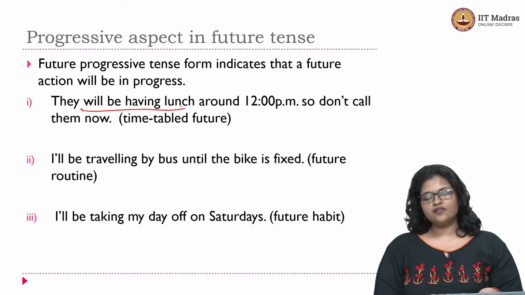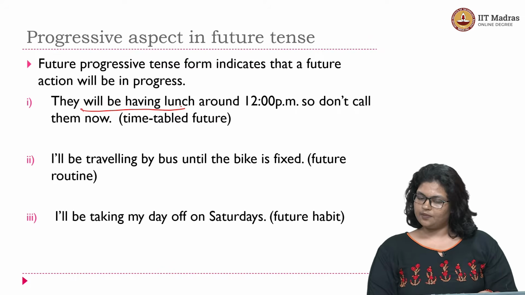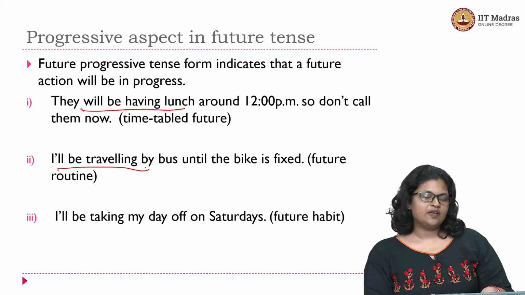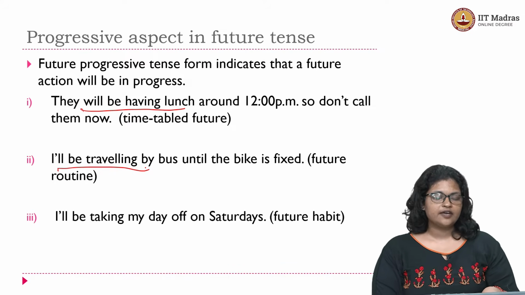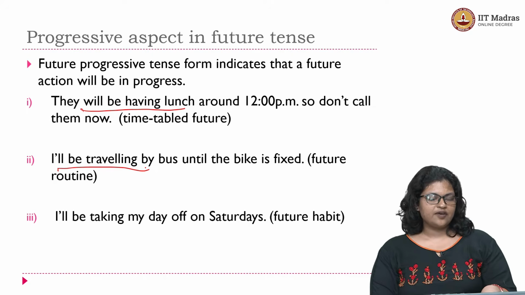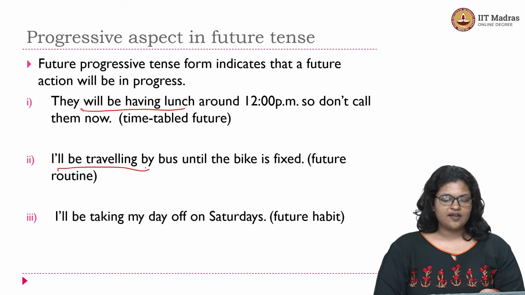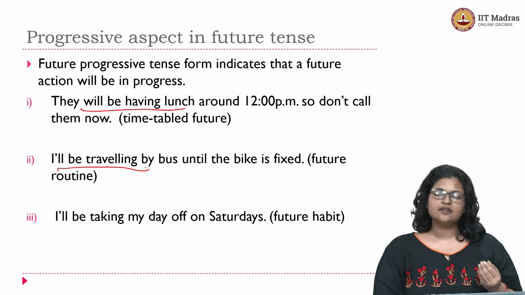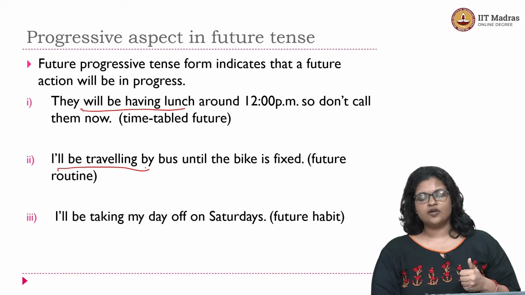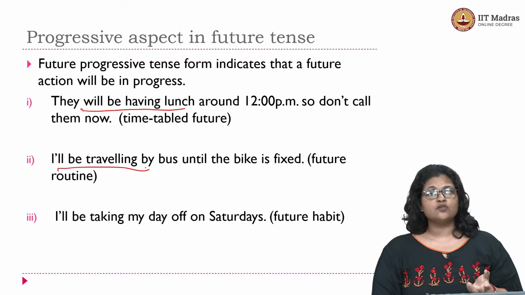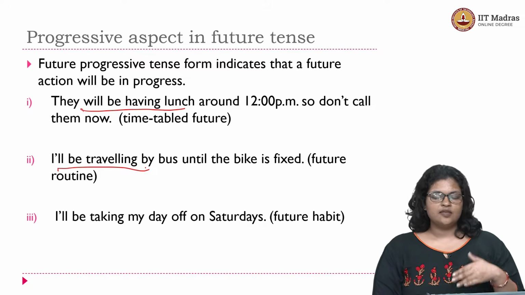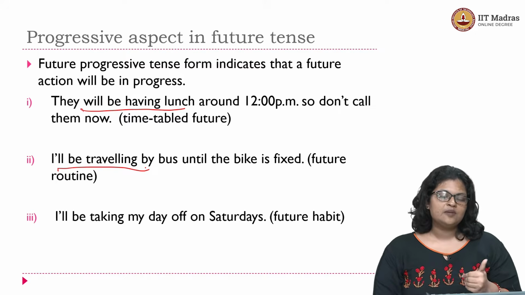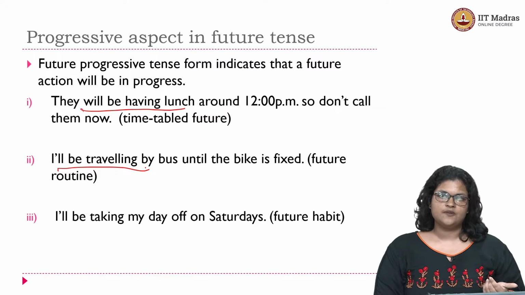The second one you have here is I'll be traveling by bus until the bike is fixed. So again you have will be traveling. Okay, the verb will here is in the contracted form. So I apostrophe LL stands for will: will be traveling by bus until the bike is fixed. So what is this? This is again something that refers to a future action in progress, but the meaning generated here is of a future routine, right? The previous one was the timetabled future, the second one is a future routine, right? I'll be traveling by bus until the bike is fixed, right?